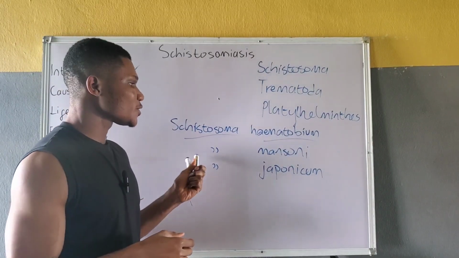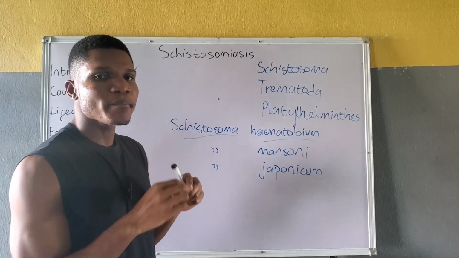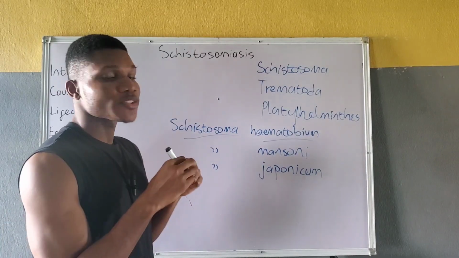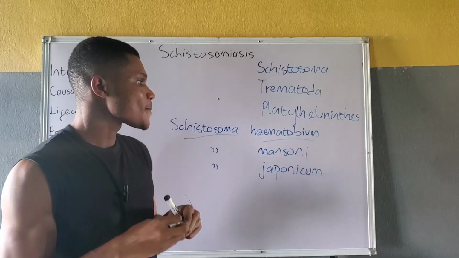These are the three major species of Schistosoma that cause schistosomiasis in humans.